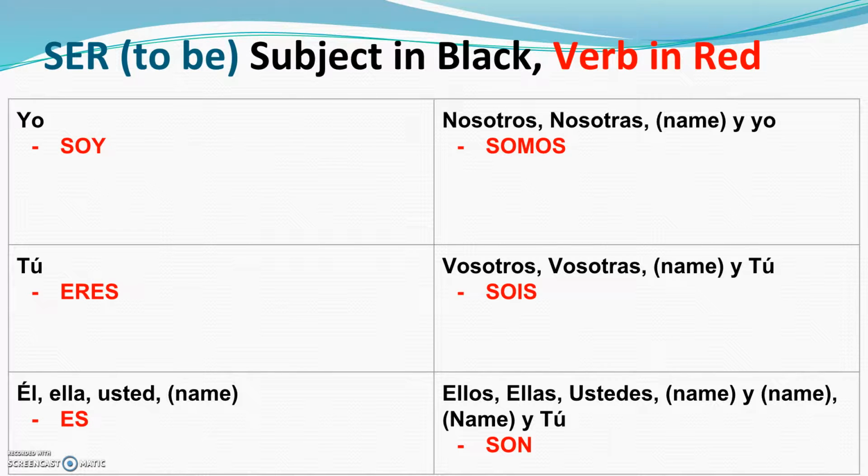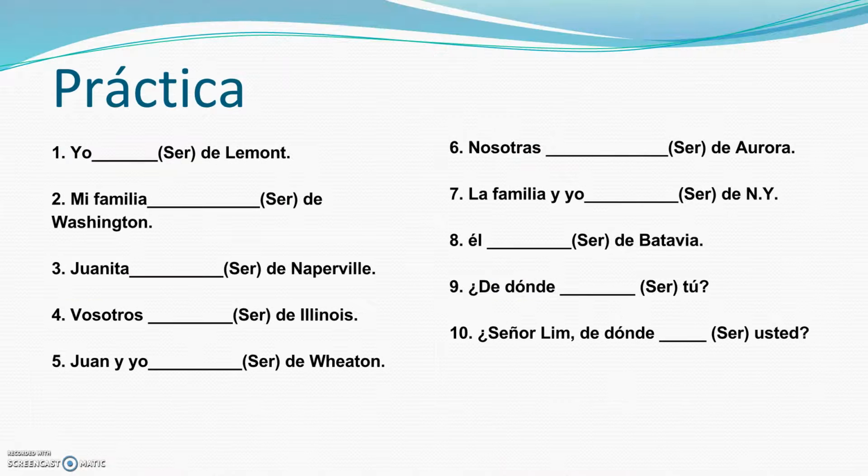But I want you to, on that same piece of paper that you wrote all those answers for the subject pronouns, do the same thing for the verb ser. So, numbers 1 through 10. What I want you to do is give me the form of ser. So, like I said, here's my subject. What goes with yo? Okay. Mi familia is one thing. It's my family. It's one family and it's one group of family. So it's one thing.